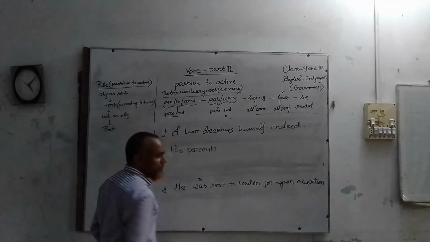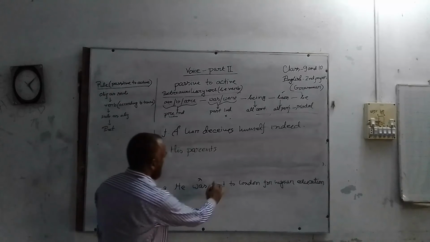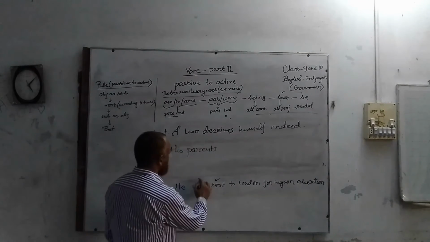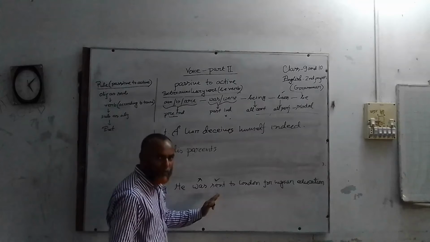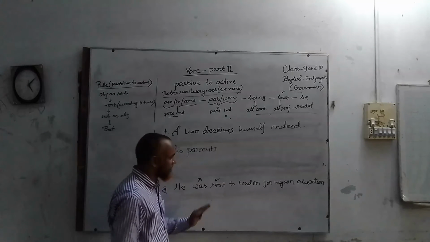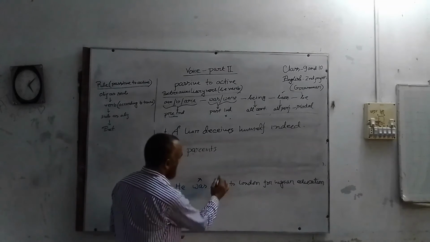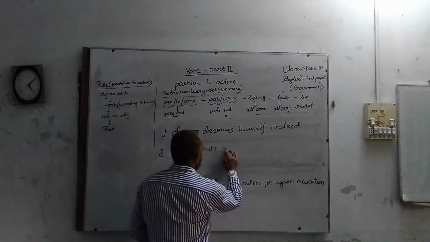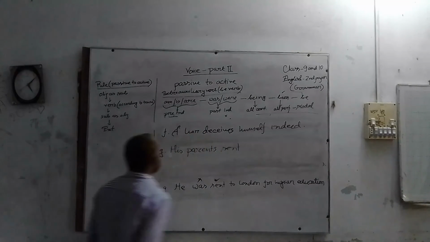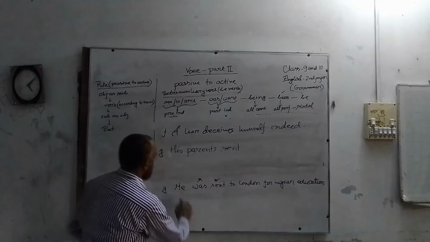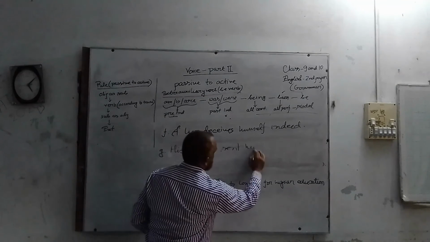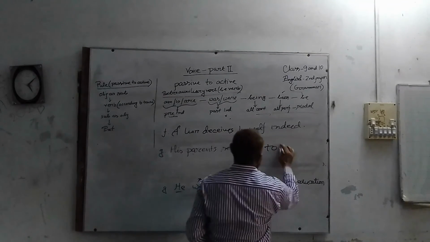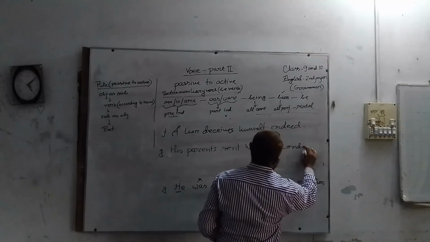Then what should not be used? What form of the verb should be used according to tense? As was, we may take it to be past indefinite. So you have to use the past form of sent. Sent. Subject as object, then extension to London for